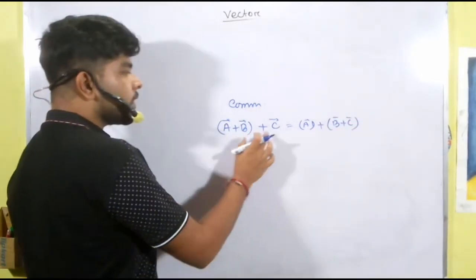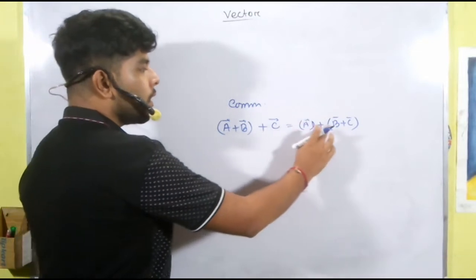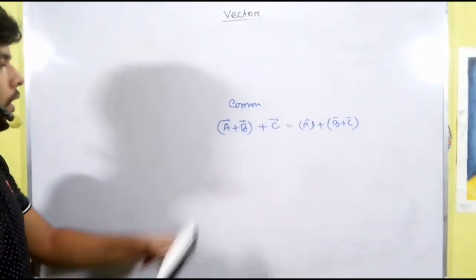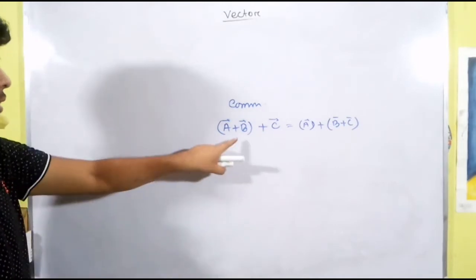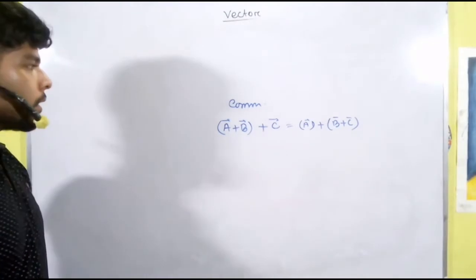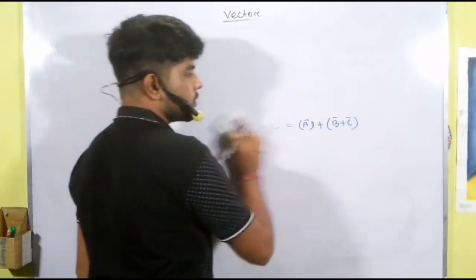A plus B vector, added with C vector, is the same as B plus C vector added with A vector. It is the same. This is called the associative law: A plus B plus C. Okay, so let's prove it by some pictures.